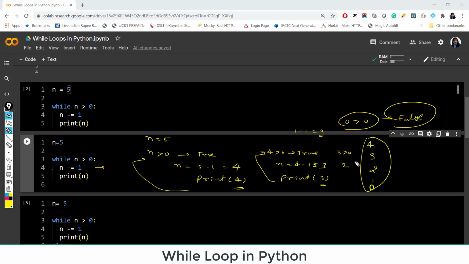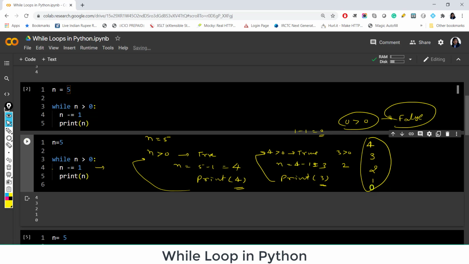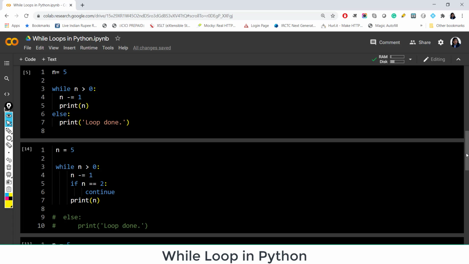So this should be the output. Let's check the output of this code. Okay, yeah, 4, 3, 2, 1 and 0. I hope you got it. Now as we have seen in the example of for loop, similarly in while loops also we can combine else, we can combine if else, we can combine while loop and for loop and nested while loops. We can do all those sorts of things.